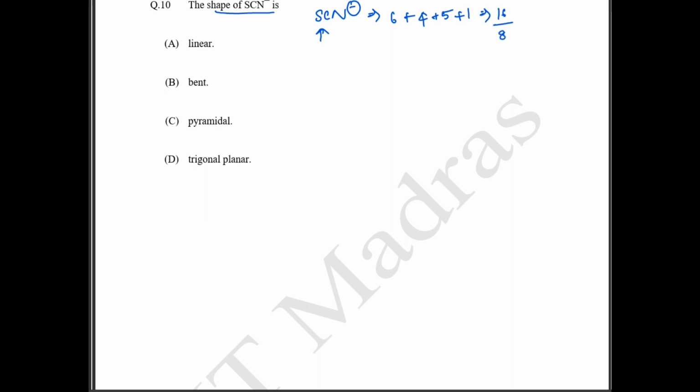16 divided by 8 is going to be 2. So 2 gives sp. sp is nothing but your linear structure. So how will the structure look? S double bond C double bond N, and minus. This is going to be your structure. So option A, linear, is the correct answer.